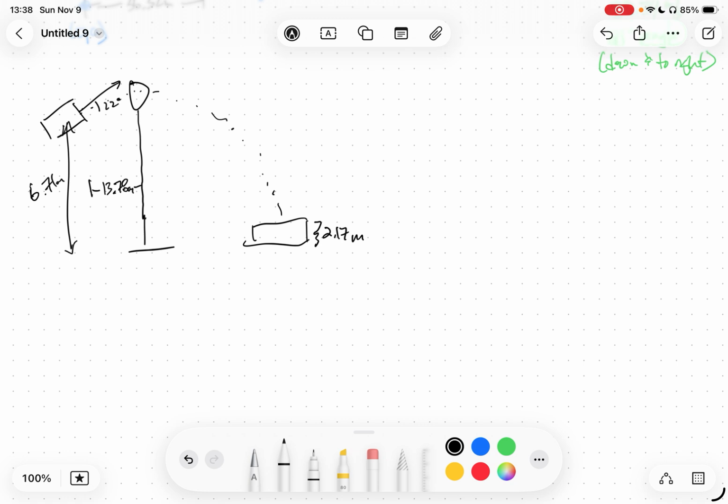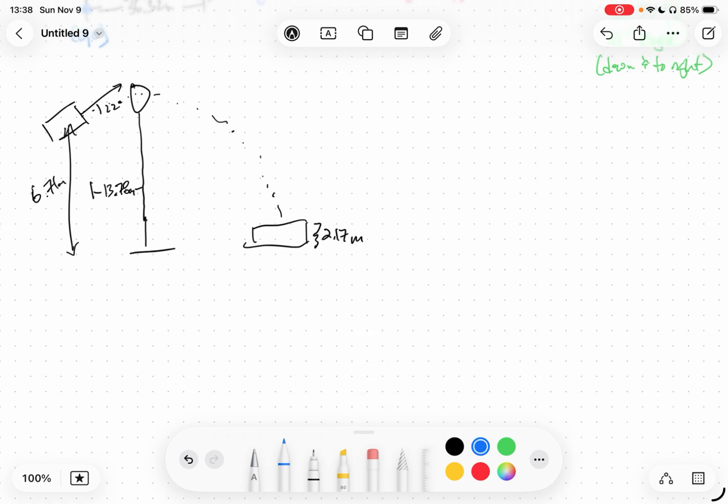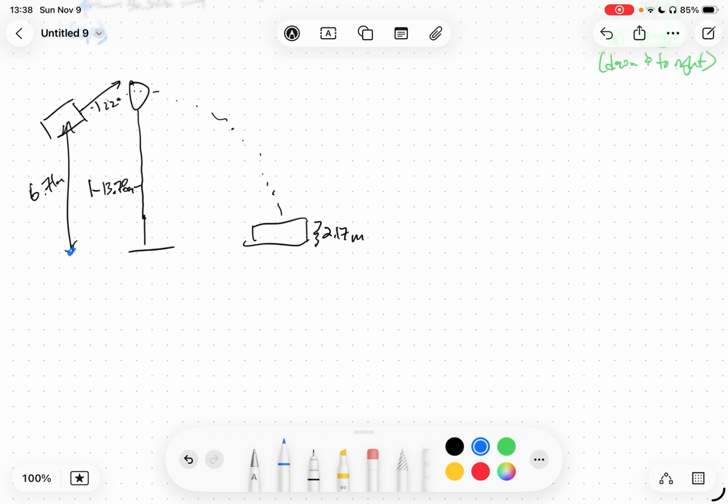So let's start with the ring of fire. Well, let's start by finishing up our problem solving system. So we'll say that 0, 0 is directly below the launcher. We have our positive directions being up and to the right. And in this case, we have a 22-degree angle to this initial velocity.